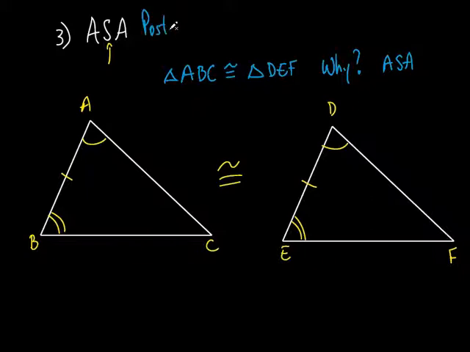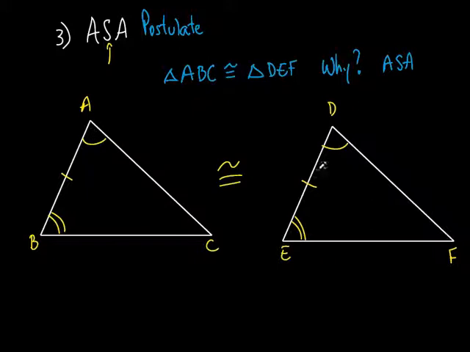Do you remember the difference between a postulate and a theorem? A postulate cannot be proven. It's just an accepted fact, okay? You just accept it as fact. Now, a theorem, you can prove a theorem, right? A postulate, this is an example of a postulate. It just is accepted. You just accept that this is true.